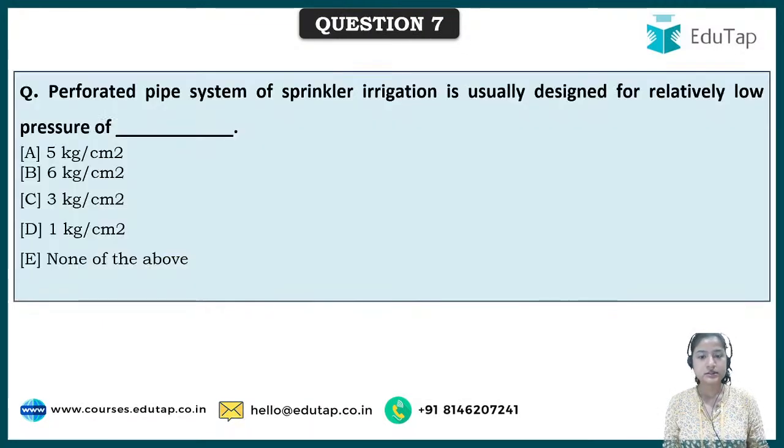Okay, and question number 7 now comes. It says, perforated pipe system of sprinkler irrigation is usually designed for relatively low pressure of. What is perforated?